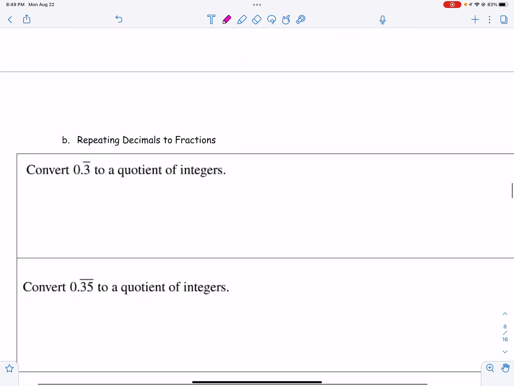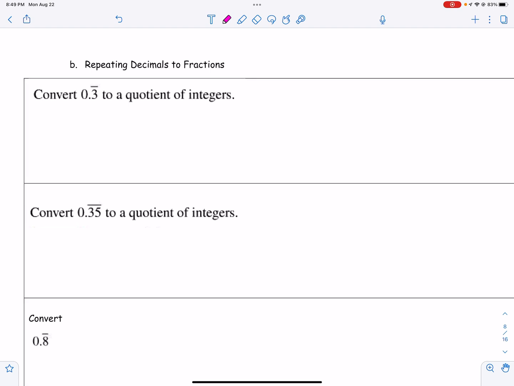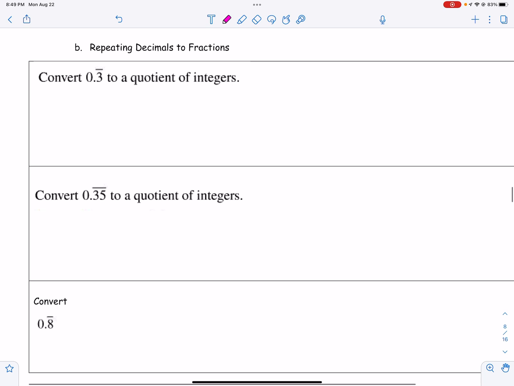Now, the tricky part, okay? Repeating decimals to fractions. So I'm going to show you the math behind it, and then I'm going to show you the shortcut, okay? So the math behind it looks like this. I'm going to let n equal 0.333, etc. And I'm just going to write it out a little bit and put those dots behind it so that it tells me it continues on.